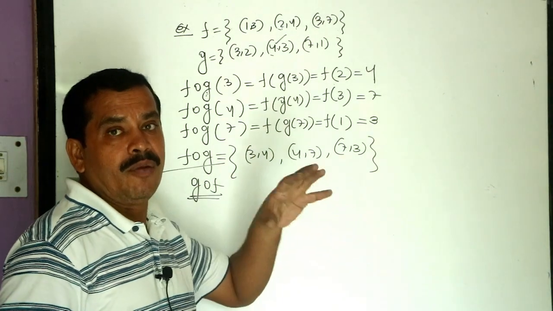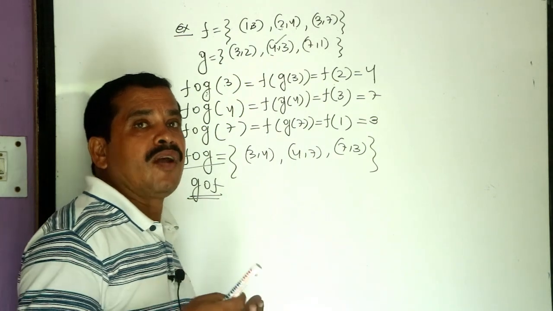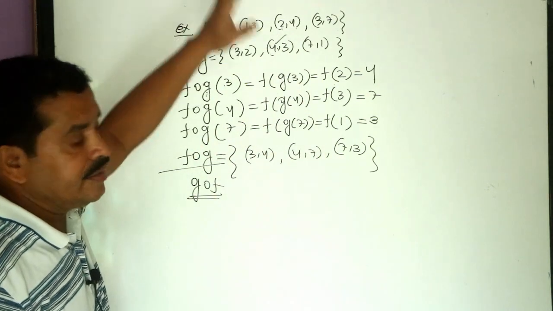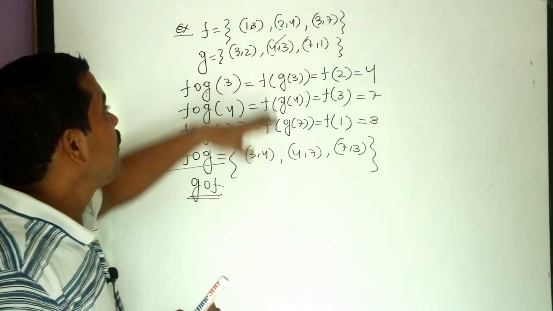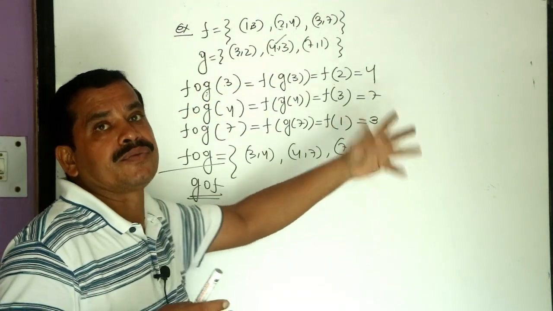This is all about the composite function. If the general formula is given, you can find it in this manner. If the elements are given, then you have to find it in this way.